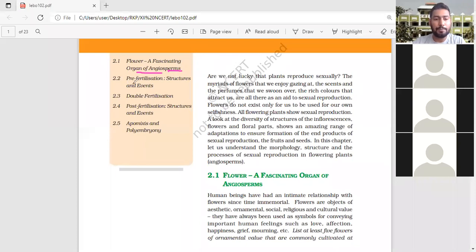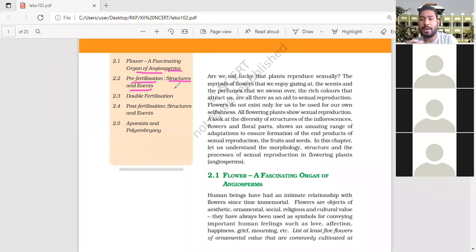Okay. Pre-fertilization structures and events. Pre-fertilization means we will discuss their reproductive structures. Male reproductive structure, that is microspore, and female reproductive structure is the megaspore. How they are going to form is from archesporial cells. They are going to form sporogenous tissue.